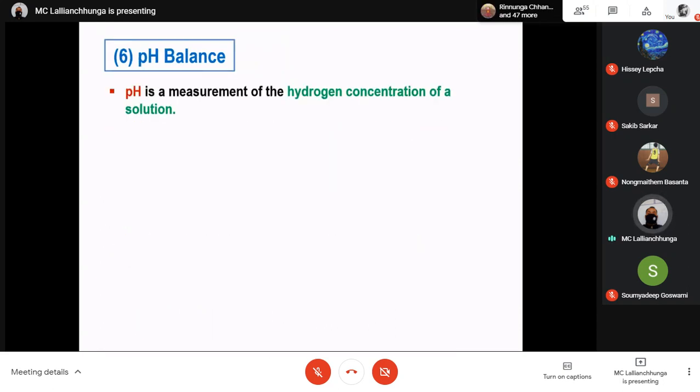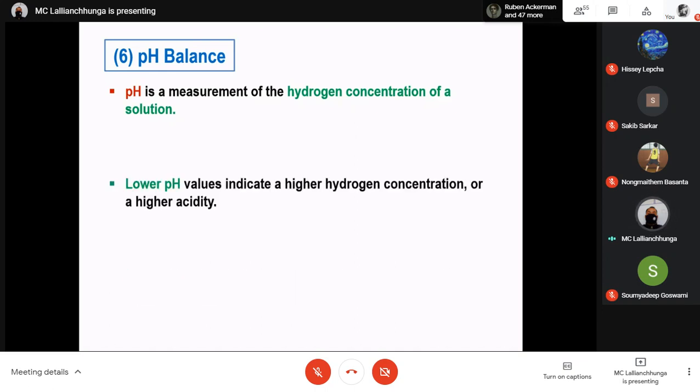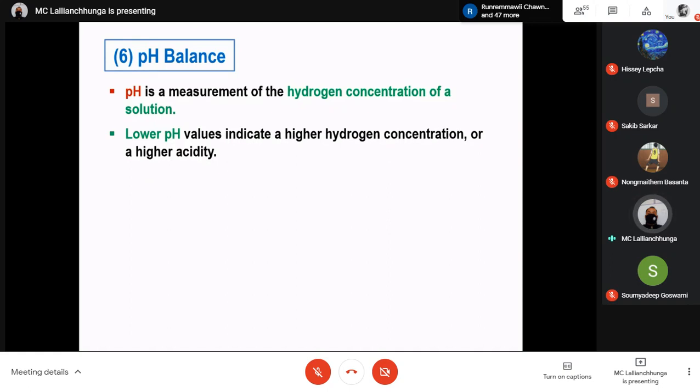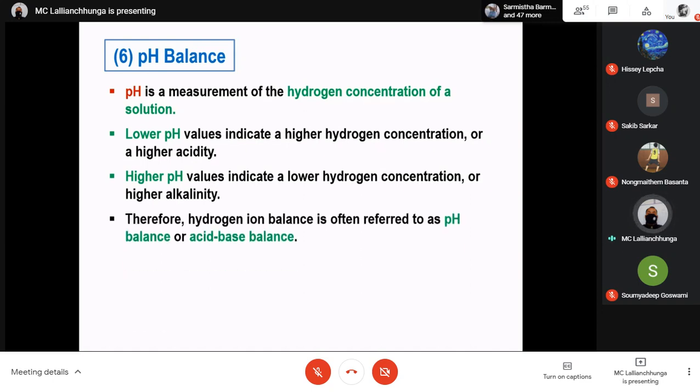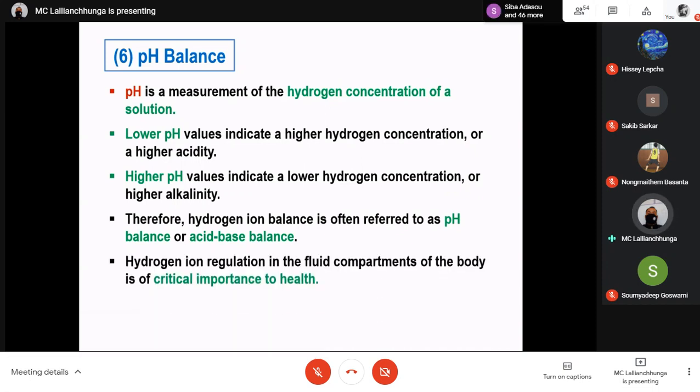What about pH balance? pH balance is nothing but the maintenance of the hydrogen ion concentration. pH is a measurement of the hydrogen concentration of a solution. Lower pH values indicate a higher hydrogen concentration, or a higher acidity. So lower pH means high acidity, higher pH means low acidity. It is just opposite. You just remember this one. I think you already know very well about this. Therefore, hydrogen ion balance is often referred to as pH balance or acid-base balance. Renal control of acid-base balance we have also already discussed.